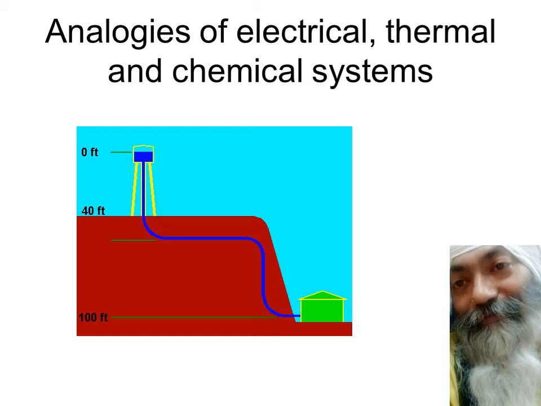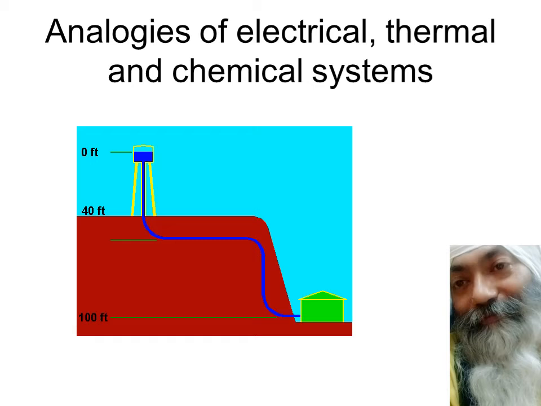So what do we actually see? In all the three systems, something is flowing from higher to lower. In the first case, it's the flow rate of fluid; in the second case, the flow rate of heat; in the third case, the flow rate of current. From higher to lower what? In the first case, from higher pressure to lower pressure. In the second case, from higher temperature to lower temperature. In the third case, higher potential to lower potential. So there is some similarity.